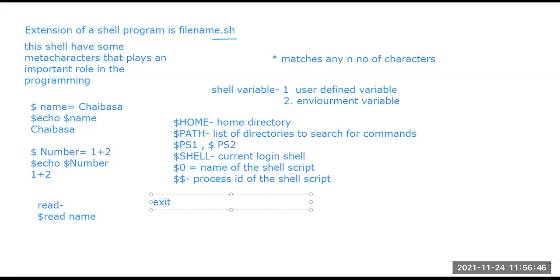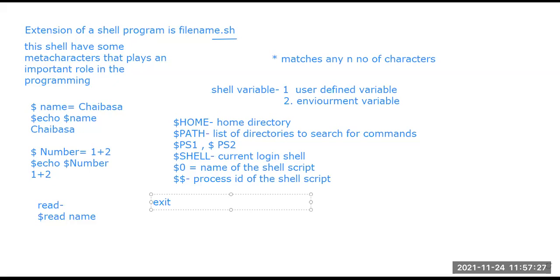So when the exit statement is in the script, the execution is stopped. Just as in C programming, where the code is scanned line by line and then executed, similarly in shell programming, if at some point the exit command is encountered, the execution will halt or stop, and control is returned to the calling program.